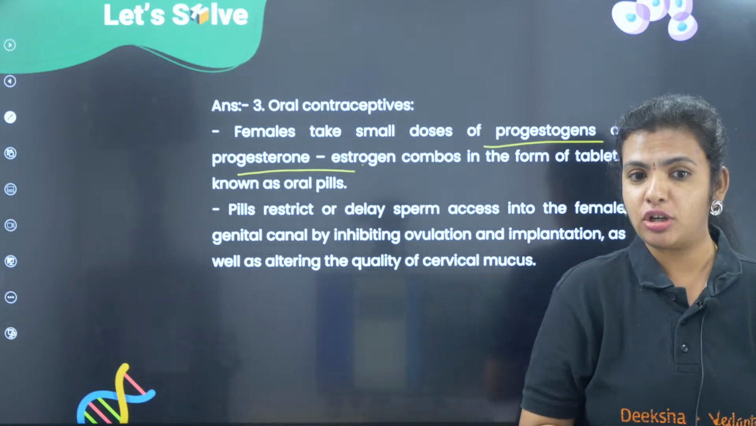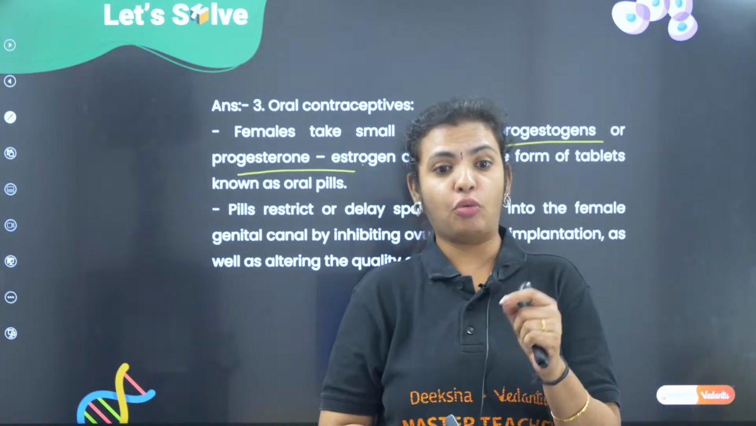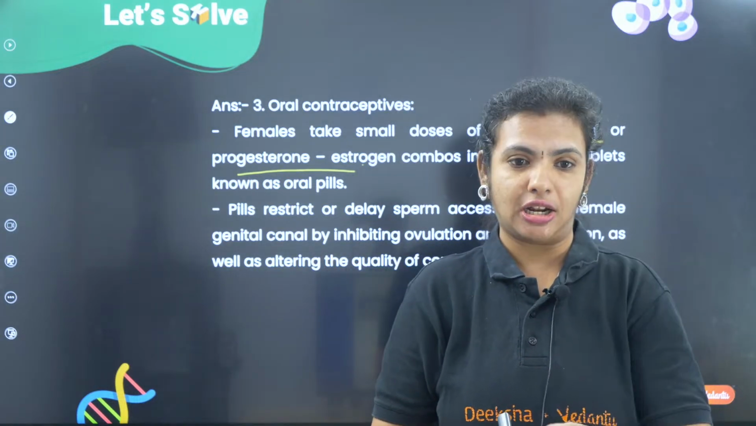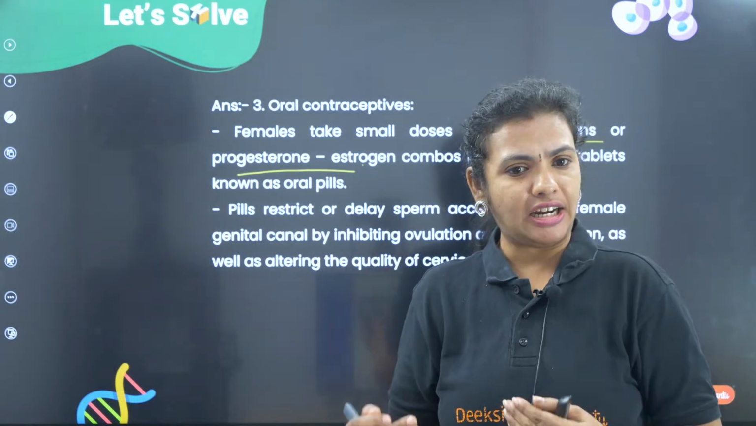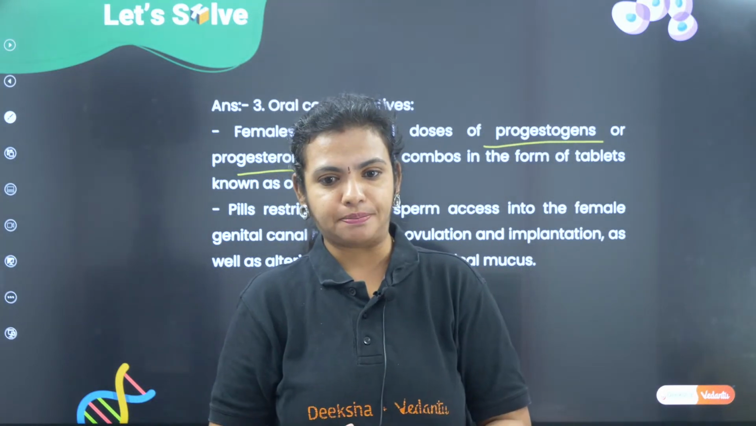They make the cervical mucus very, very thick. So when the cervical mucus becomes thick, what happens? The sperms cannot swim. Just imagine swimming in water and swimming in sugar syrup, gulab jamun. It becomes very difficult, right? People can't swim with gulab jamun. It's going to be sticky.